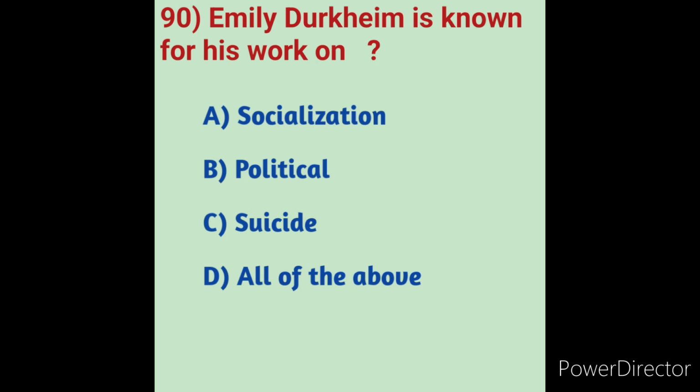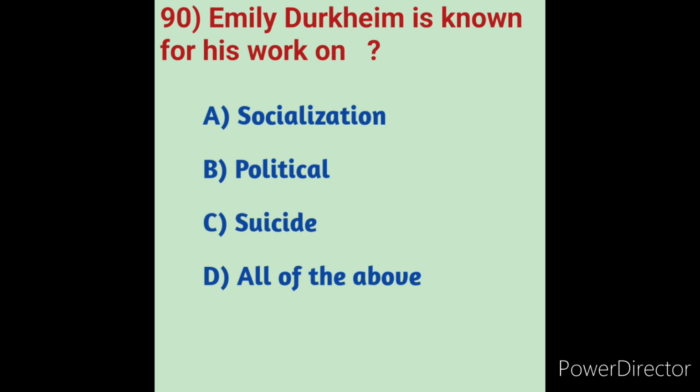However, Durkheim also published a voluminous number of articles and reviews, and several of his lecture courses have been published posthumously. So here Emile Durkheim is known for his work on suicide.